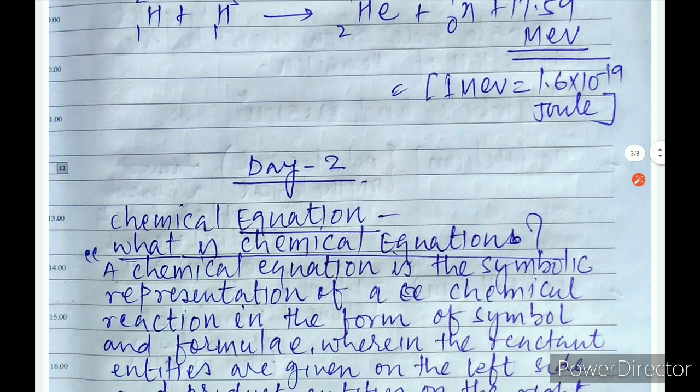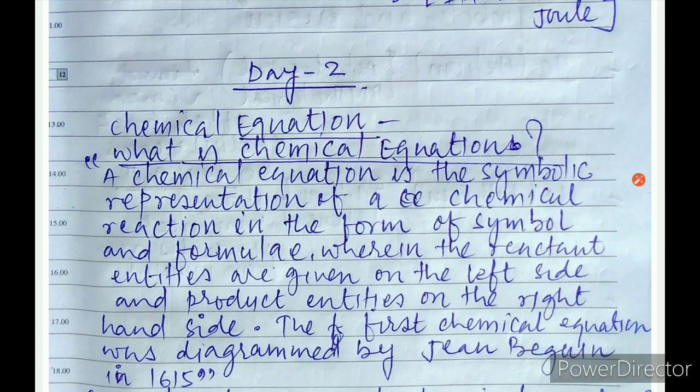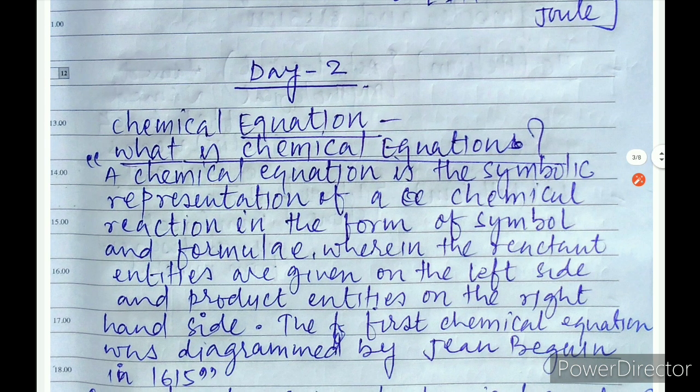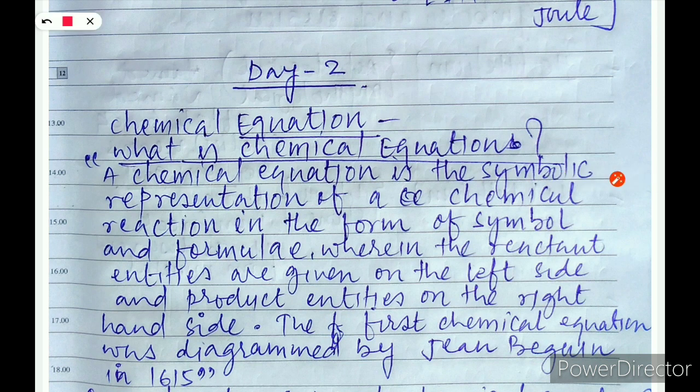Now chemical equation. The question is, what is a chemical equation? A chemical equation is the symbolic representation of a chemical reaction in the form of symbols and formulas, wherein reactant entities are given on the left side and product entities on the right side. And the first chemical equation was diagrammed by Jean Beguin in 1615. No need to remember this name, but for general knowledge you can remember it.